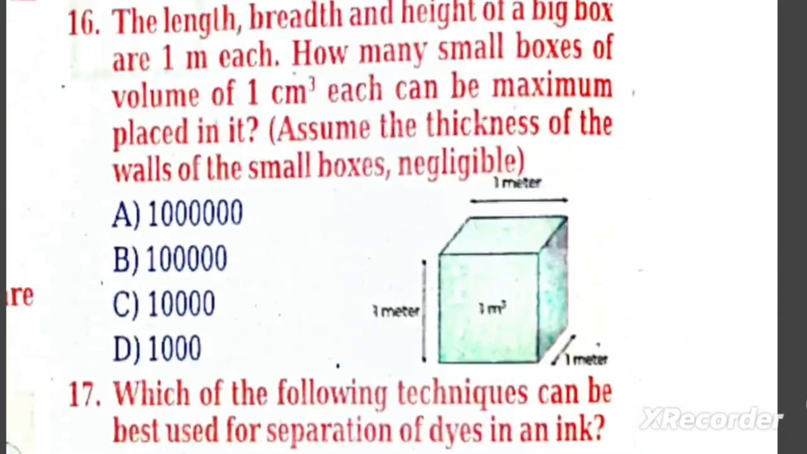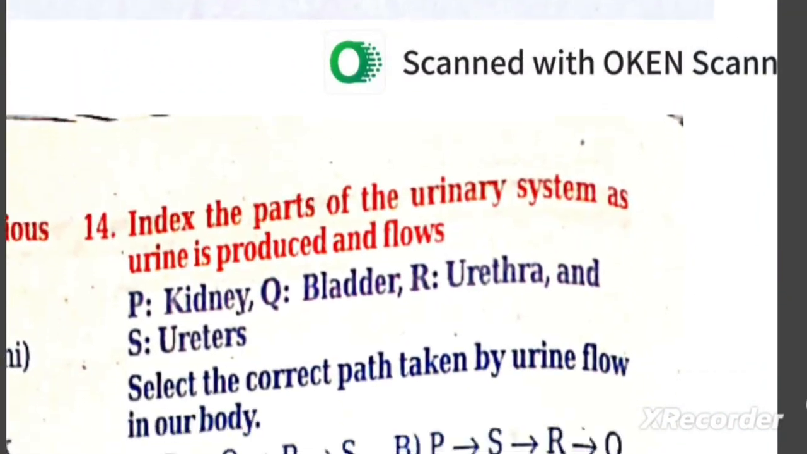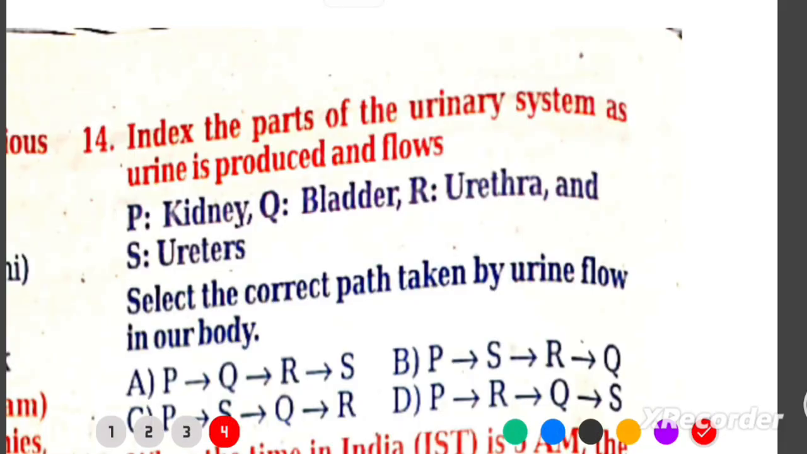Q14. Index the parts of the urinary system as urine is produced and flows. P. Kidney. Q. Bladder. R. Urethra. S. Ureters. A. P, S, Q, R. Explanation: urine path in the body: kidneys, ureters, bladder, urethra.